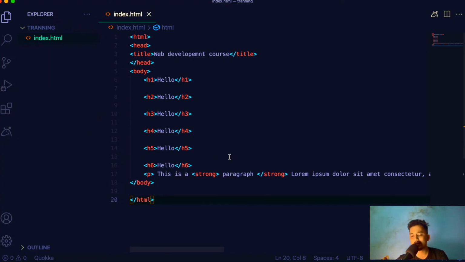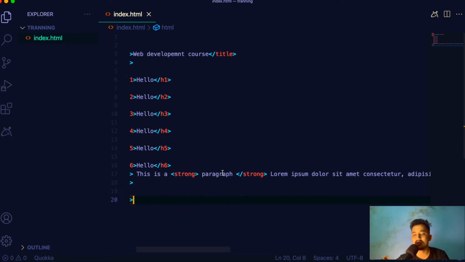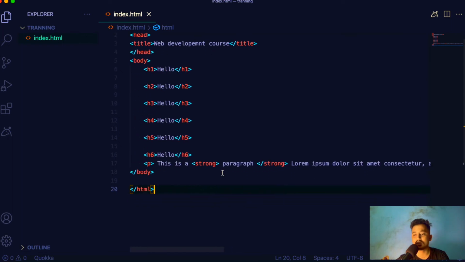There are so many tags that we can use. We have span as well, if you want to use it, but I'm going to go into detail about span when I will be teaching you about block level elements and inline elements. But you should know that there is a span tag that you can use as well, to highlight or make any changes to certain text.